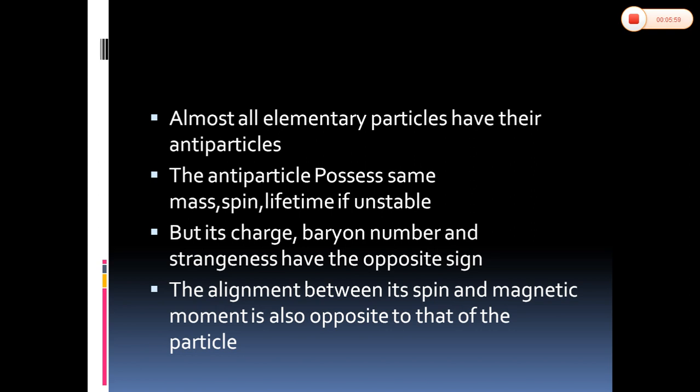So the antiparticle possesses the same mass, same spin, and same lifetime. If the particle is unstable, it possesses a lifetime, and the antiparticle has the same lifetime as that of the parent particle. But its charge, baryon number, and strangeness number have opposite sign. The alignment between its spin and magnetic moment is also opposite to that of the parent particle.